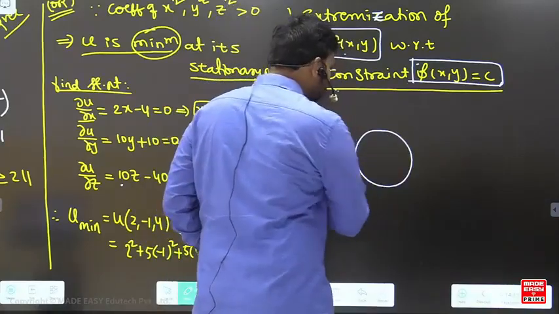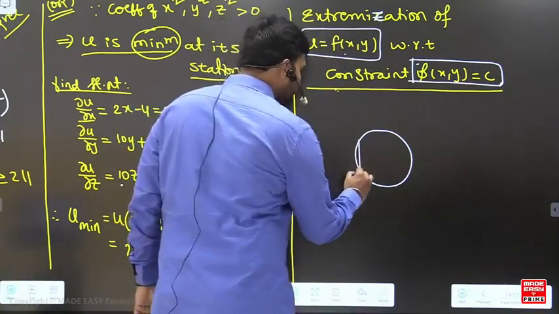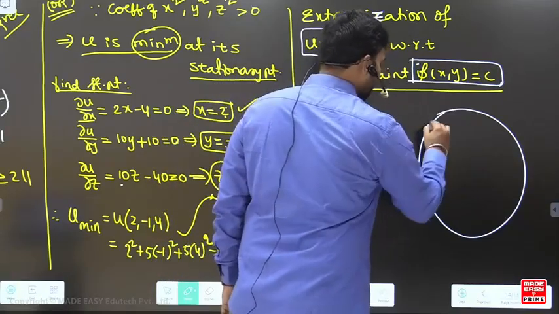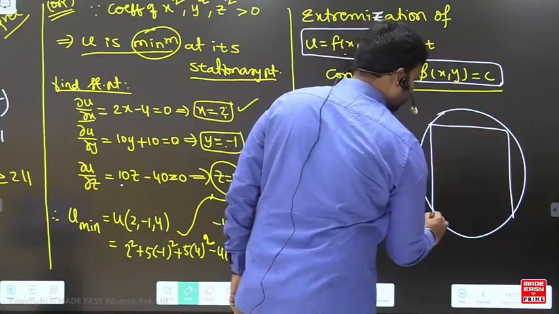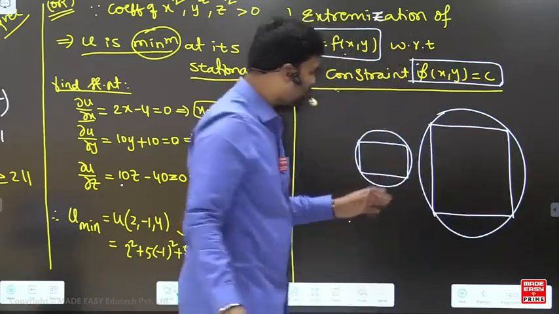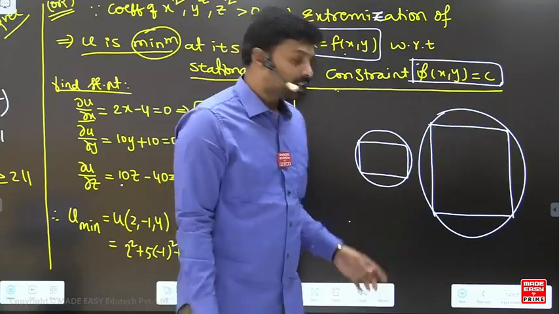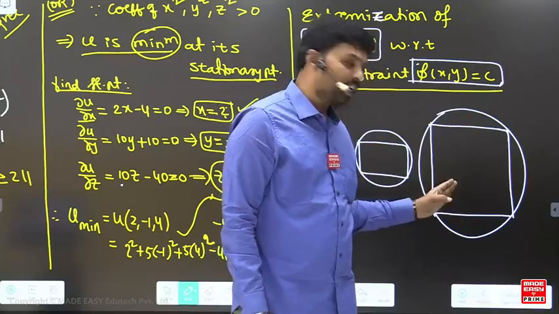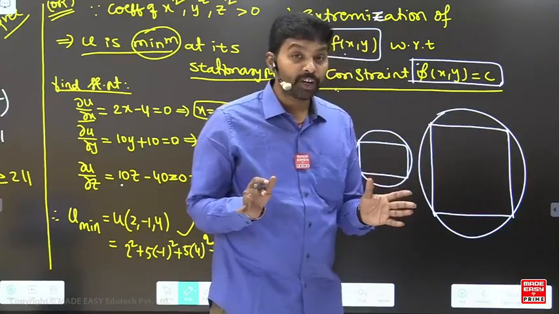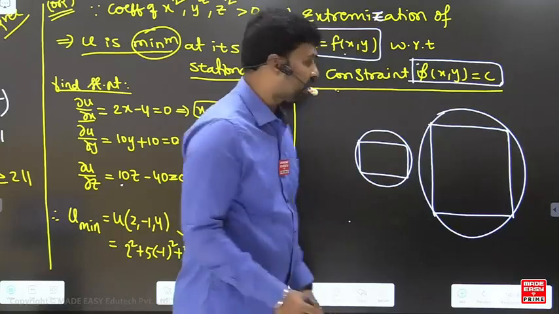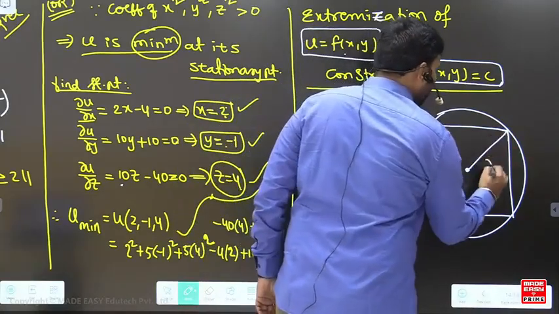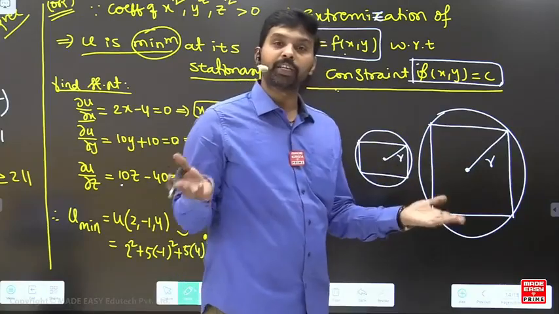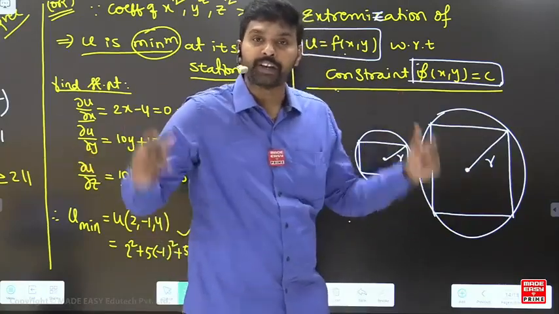Suppose I take one circle, and in this I can take so many rectangles, right? If I take this circle and this rectangle here, and another rectangle here, you understand? Now if I talk about the maximum area of the rectangle inside this circle, it will be different or not? How is it different and why? It is different because of the radius of the circle provided. If the radius is higher, then the maximum area of the rectangle also will be higher. Correct or not?